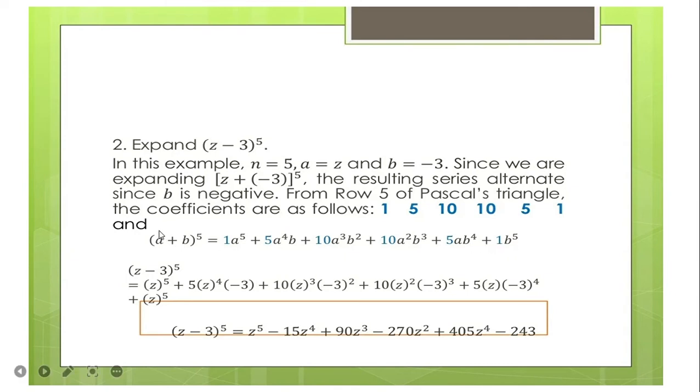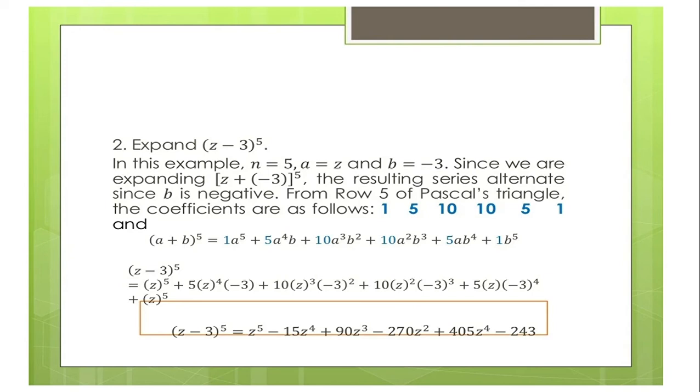Next, what we will do is to identify your a, which is z, and your b is equal to negative 3. So substitute. So your a is z to the power of 5 plus 5 times z to the power of 4, minus your b is negative 3, plus 10 times z to the power of 3. Then your b is equal to negative 3 to the power of 2 plus 10. Again, your a is equal to z, that's squared. Again, we substitute a and b. a is equal to z and b is equal to negative 3.